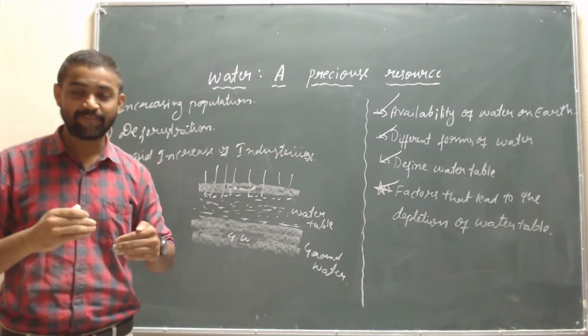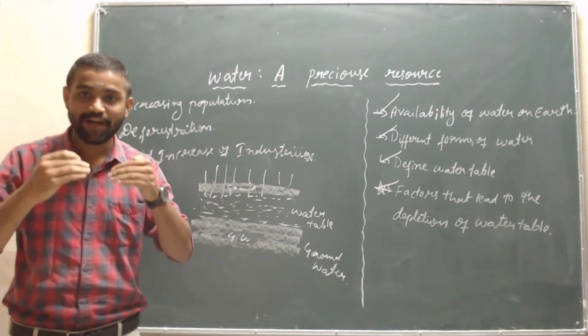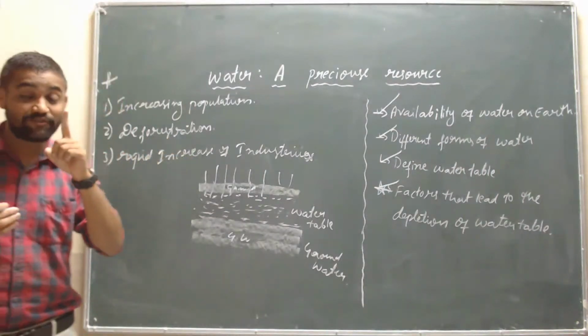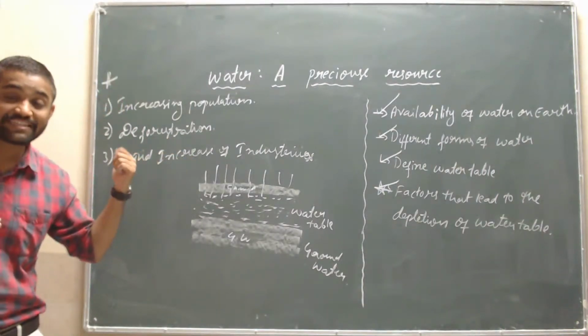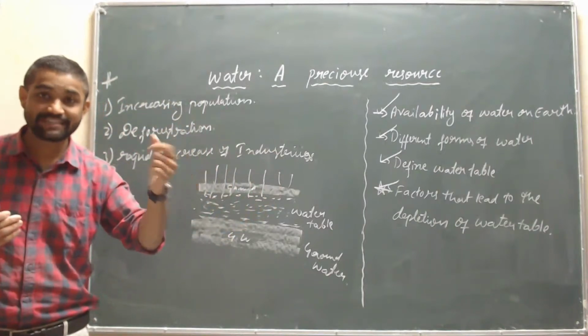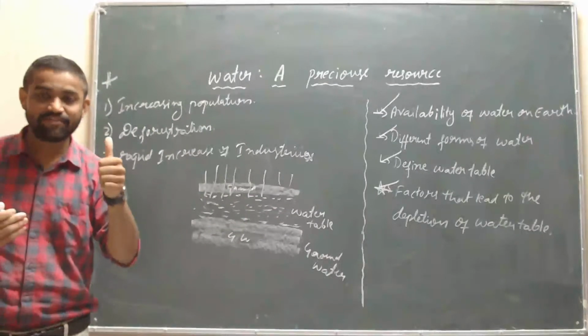For example, plant more trees. This is the first point of water management.